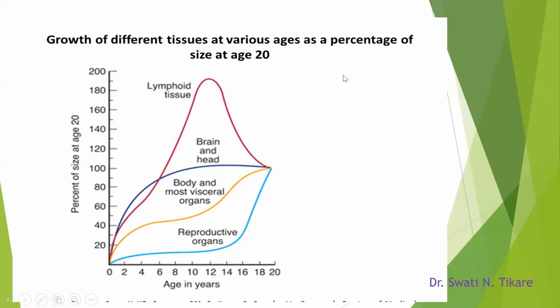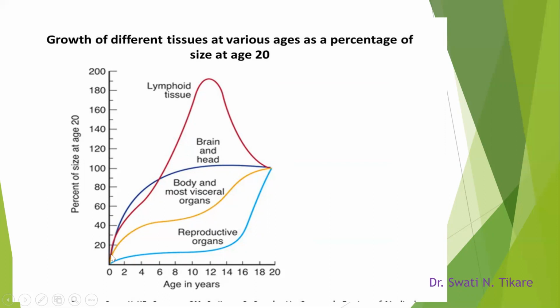So the different types of tissues in the body grow at different ages. Let's begin first by understanding the normal physical growth that we are able to see. That is the body and the visceral organs. You can see that it goes up steeply, there is a plateau, and again it rises further during puberty. So this is a sigmoid shaped curve for the body and the visceral organs.